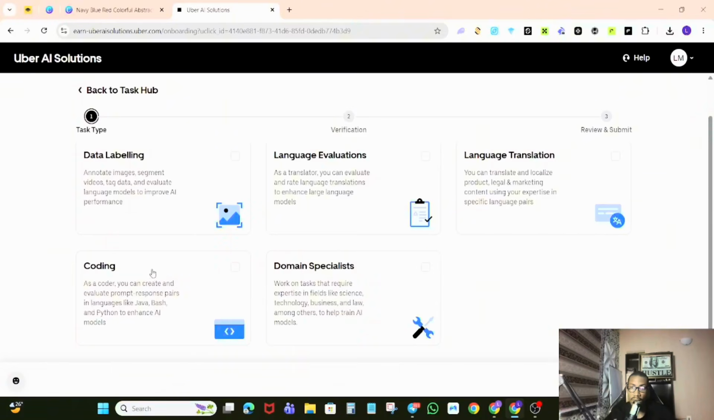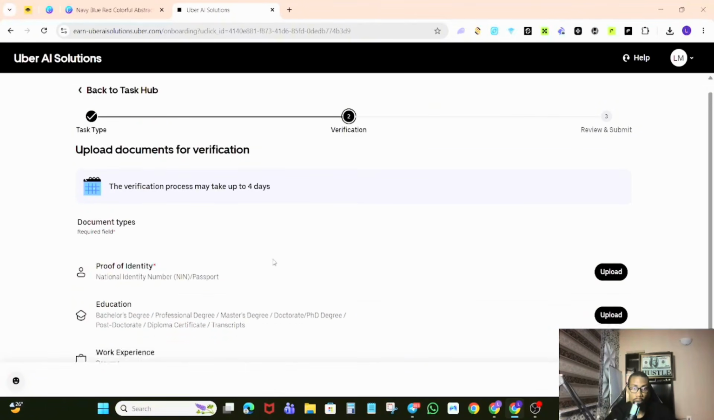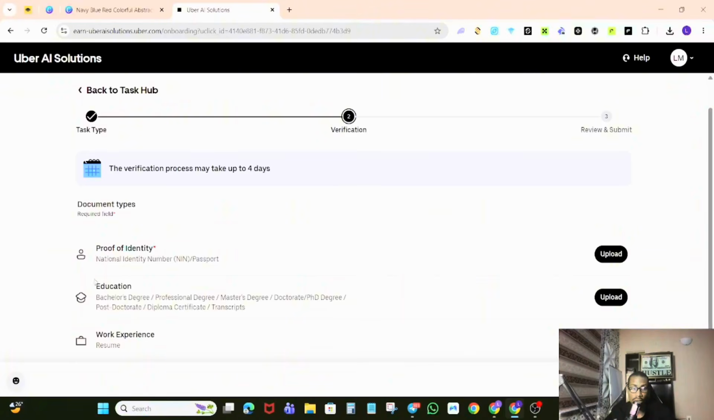For you guys, I would advise you go with either annotate image, which is the data labeling, and the domain specialist, that is if you're good in technology, business, law, whatever it is. Just go with the data labeling and then hit next. I think right now I have to put a proof of identity, which is NIN, put a degree, and then put a resume. These are all things that you can definitely fill. I believe you all have this.